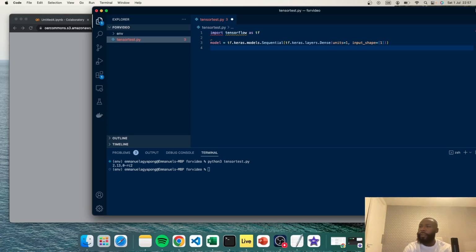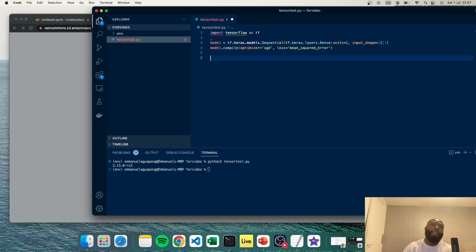I'll go into another video explaining in more detail why we have those optimizer and loss functions. But for now, let's call in those arguments. The optimizer will equal SGD, and the loss will equal mean squared error.